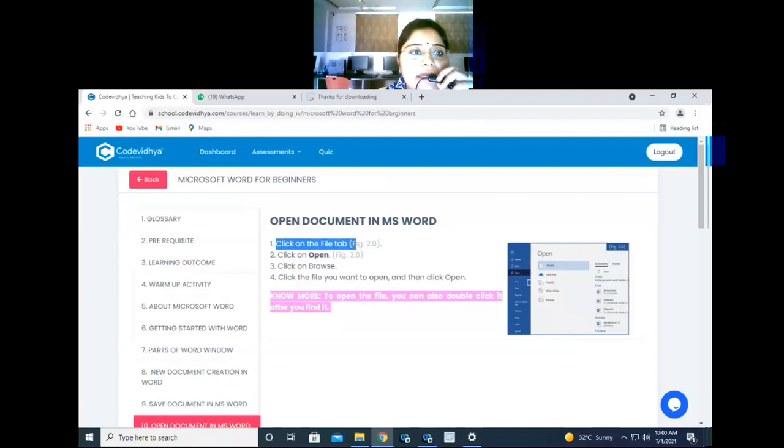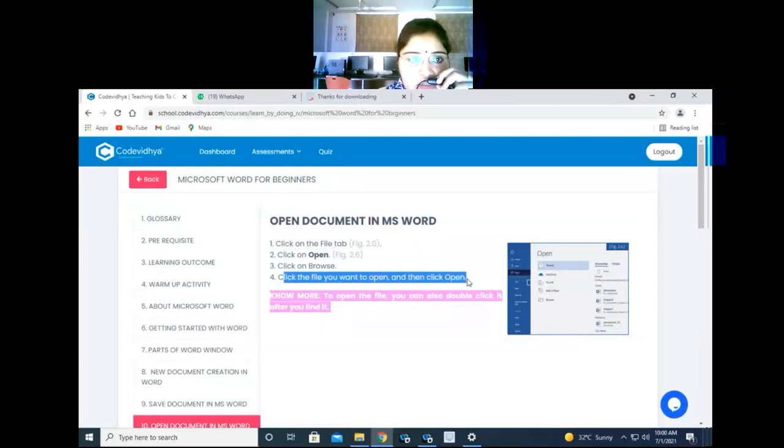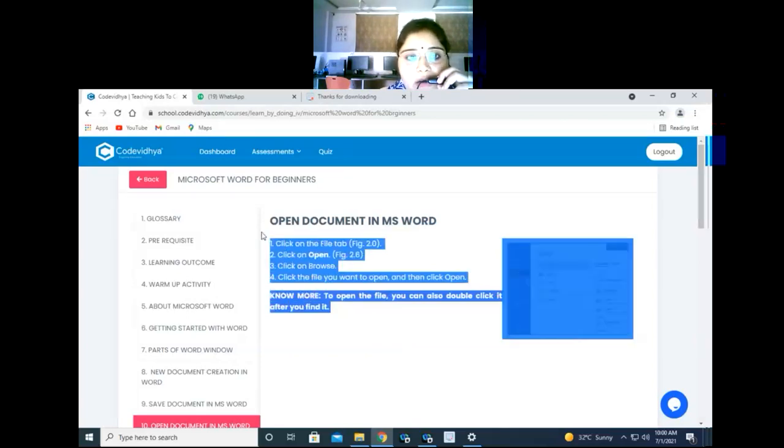This one is available. We have to click on open, then click on browse and click on the file we want to open and then click on the open button. Next, to open the file you can also double click it after you find it. So there are two ways to open your file.